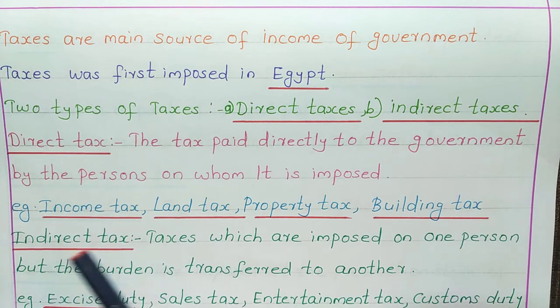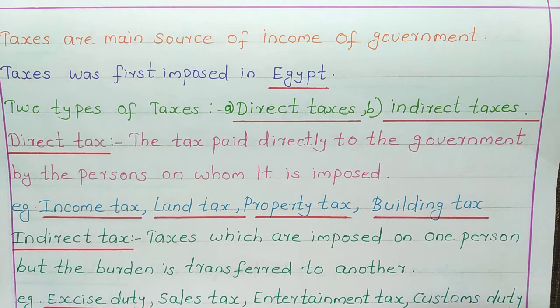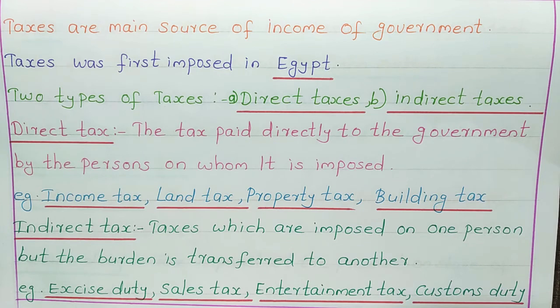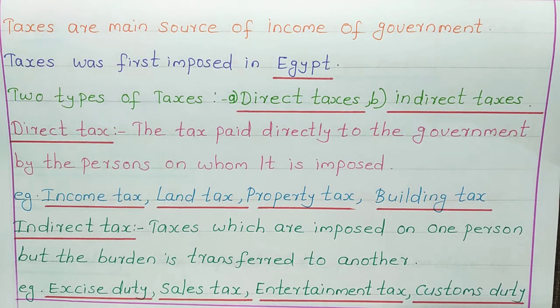Now, let's see the indirect tax. Taxes which are imposed on one person but the burden is transferred to another. Here we are not directly paying the tax. We are paying the tax, but it is not directly. So it is known as indirect tax. Now let's see the examples for the indirect tax: excise duty, sales tax, entertainment tax, customs duty.